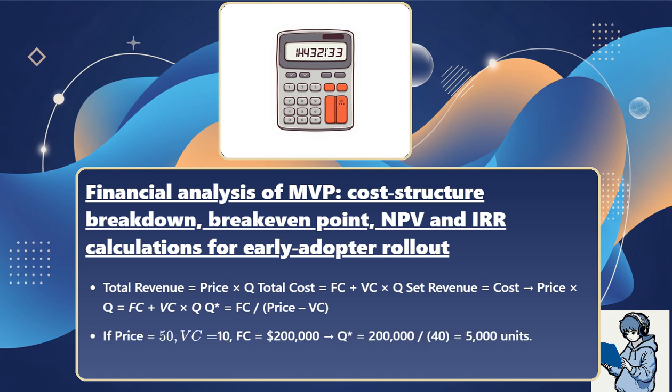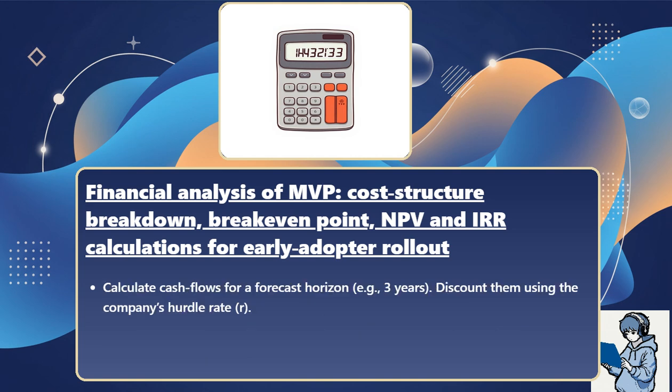If price equals $50, variable cost equals $10, fixed costs equals $200,000, this implies Q* equals 200,000 divided by 40 equals 5,000 units. NPV, net present value. Calculate cash flows for a forecast horizon, for example 3 years. Discount them using the company's hurdle rate R. NPV equals the sum from t equals 1 to N of cash flow at t, divided by (1 plus R) to the power of t, minus initial investment.